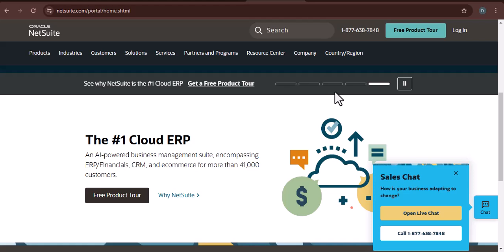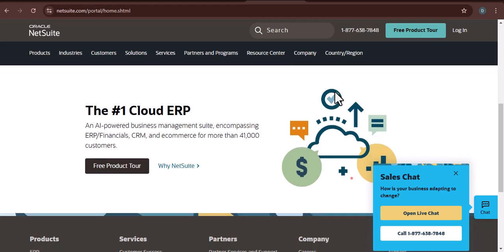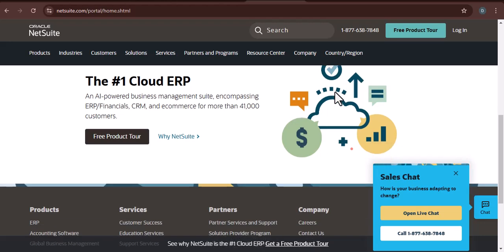Because let's be honest, diving into a powerful system like NetSuite can feel intimidating. There's a lot to consider, and you want to make sure you're doing it right from the start. Before we jump into the how-to, let's take a moment to understand why you might be looking at NetSuite in the first place. You're likely experiencing some common pain points.